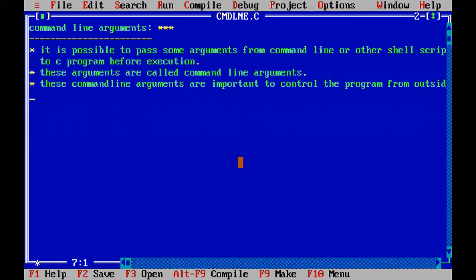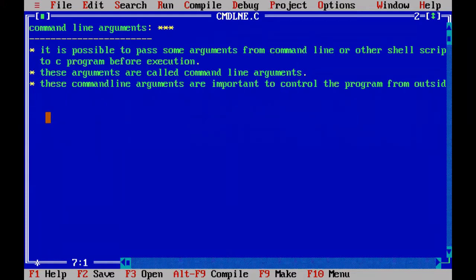Outside the program also, you can give the commands to the program and you can control with those commands. That is the point we discussed in the third line. So these command line arguments are very, very important to control the program. These are the three important points we are going to discuss under command line.